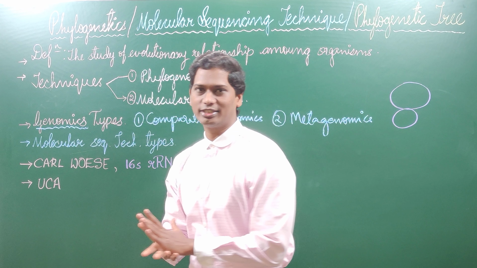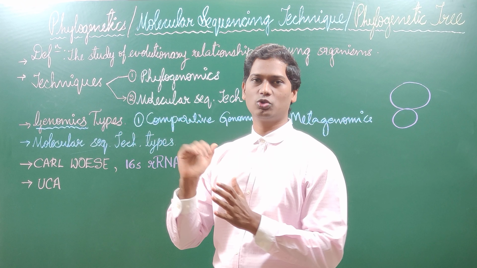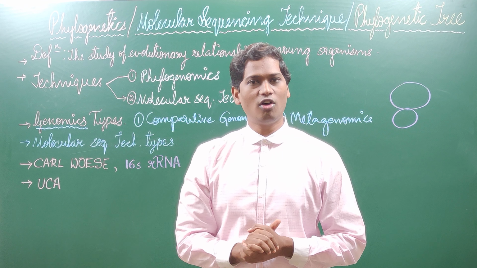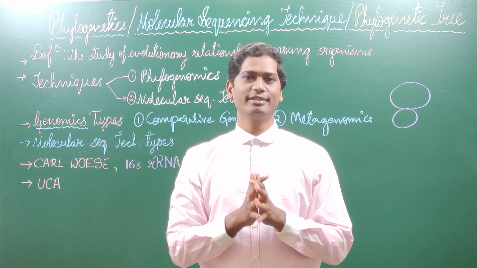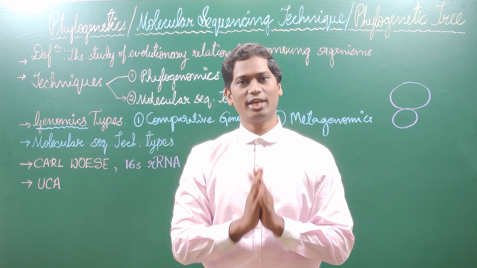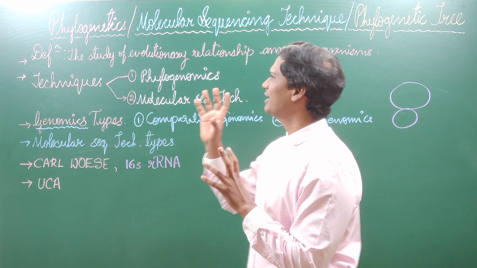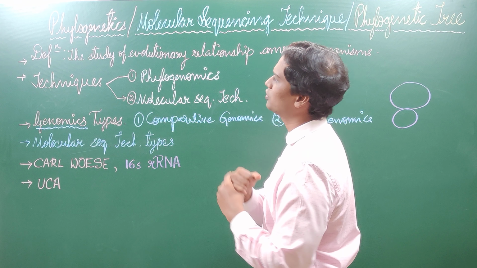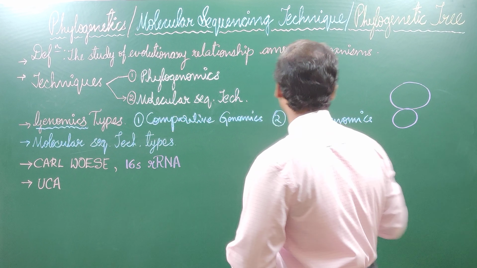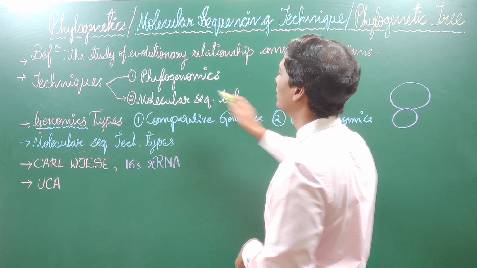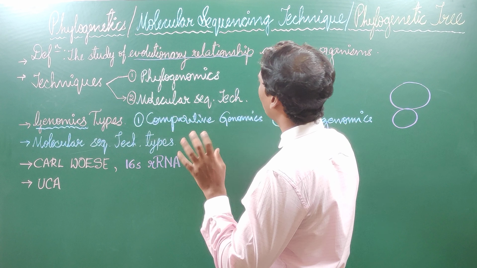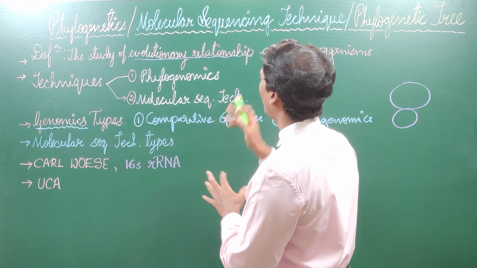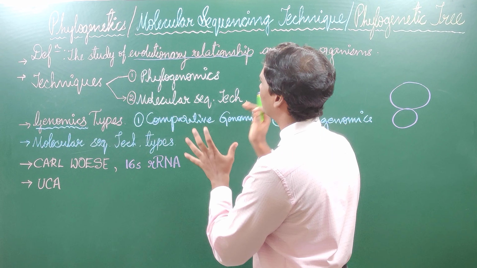What does phylogenetics mean? The definition goes like this: the study of evolutionary relationship among the organisms is called phylogenetics. Okay, to understand a little better what phylogenetics means, what evolutionary relationship means, I am bringing one conceptual example to make you understand how this phylogenetics study works.